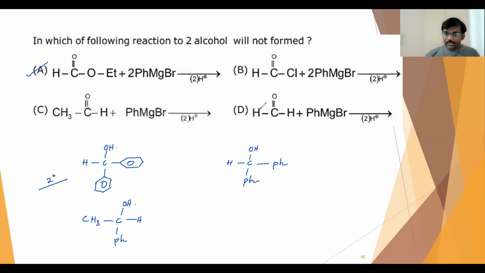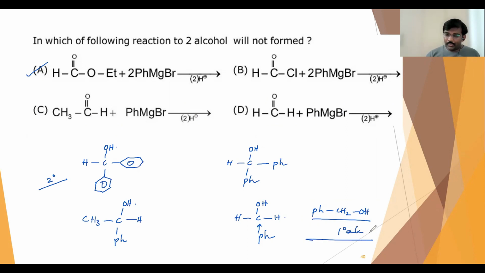Now the fourth case we'll see. It is formaldehyde. In the case of formaldehyde, again one phenyl group is coming here, the phenyl group will attach to it, and at that time it becomes an OH group. So it is Ph CH2 OH. So I'm getting a primary alcohol here, benzyl alcohol.